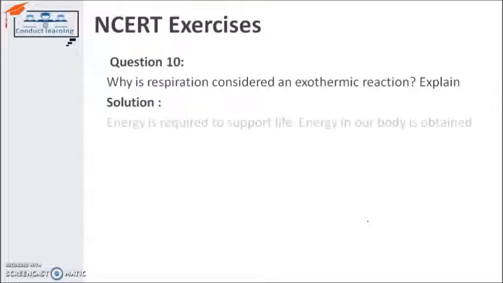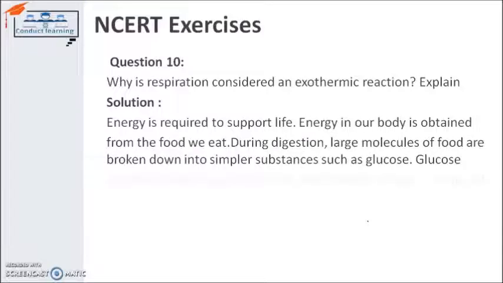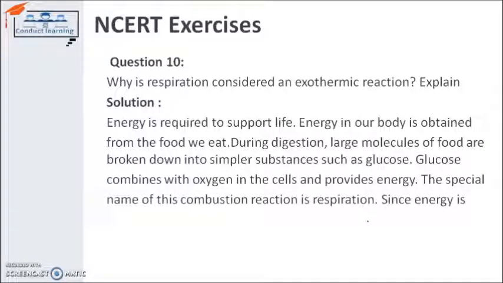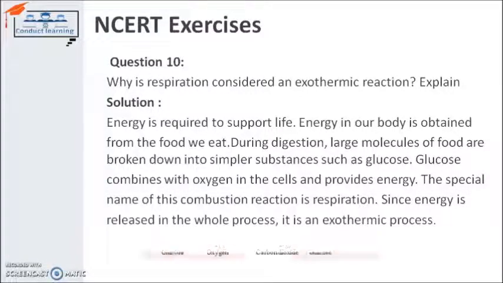You can simply see this through the solution. Energy is required to support life. Energy in our body is obtained from the food we eat. Energy is required because we want to do some work and support our life. That energy is obtained in our body when we start eating food. During digestion, large molecular foods are broken down to simpler substances such as glucose. That glucose combines with oxygen and provides us energy. That is basically an exothermic reaction because it is producing energy. The reaction is given there, which I have written in the previous slide also.